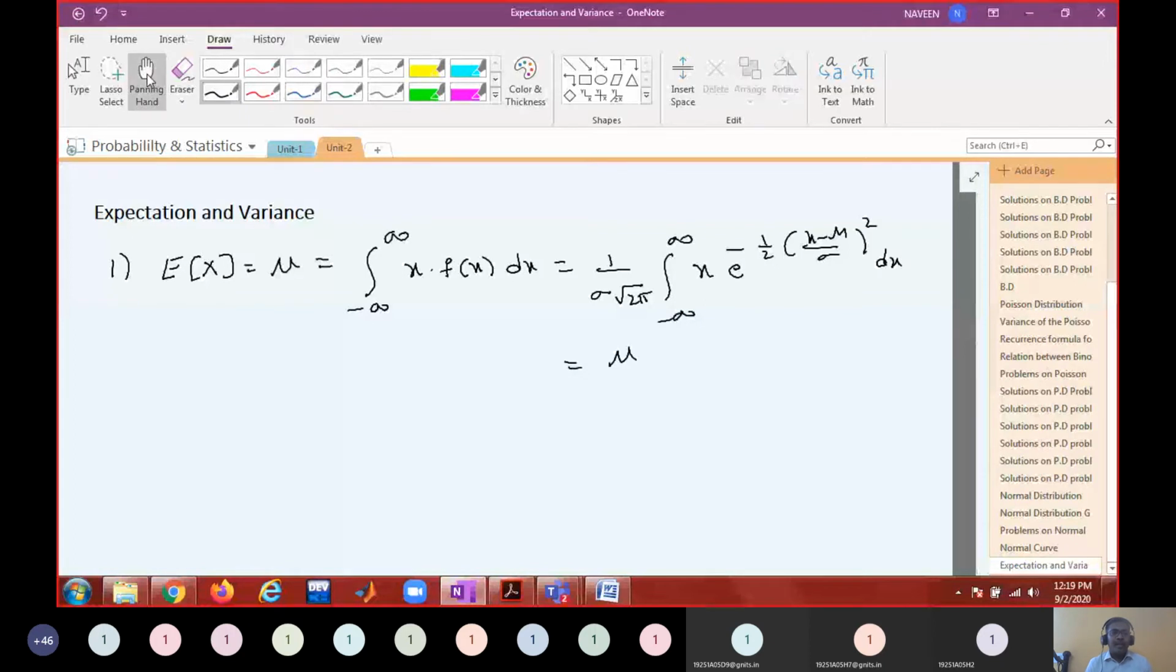What is this mu I'm talking about? This mu is nothing but whatever you wrote here, the parameter mu. This whole simplification is turning out to be this mu. That means the expectation of a normal random variable is going to be the parameter mu of a normal distribution.